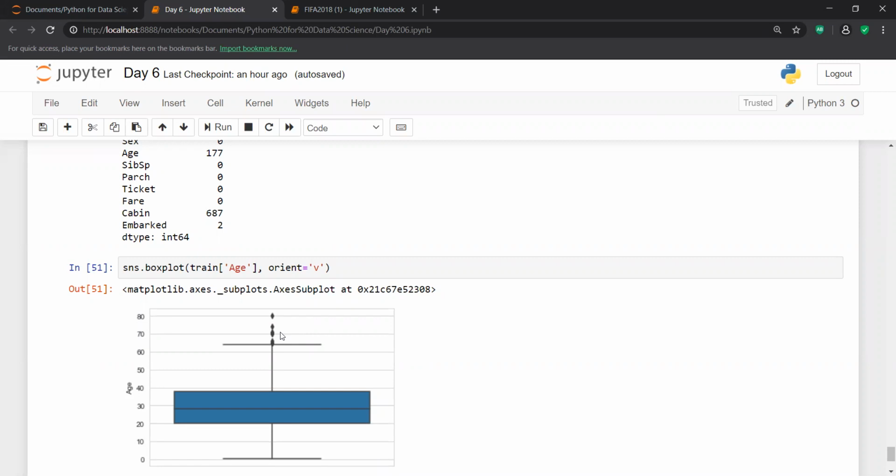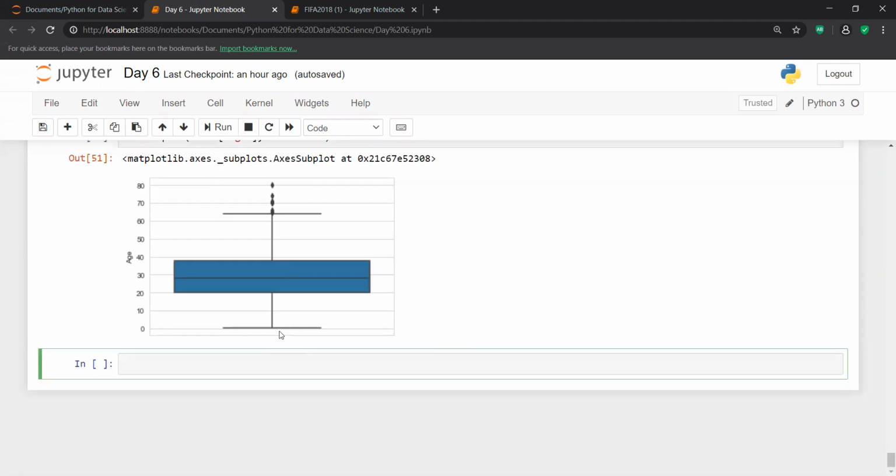They just know by the definition that if the data set contains null values and numerical values, they are going to fill the null values with a mean. But definitely this is not a correct way to fill the null values. You first need to check whether your data set contains outliers or not, and if it does, try to fill your null values with a median, not with a mean.